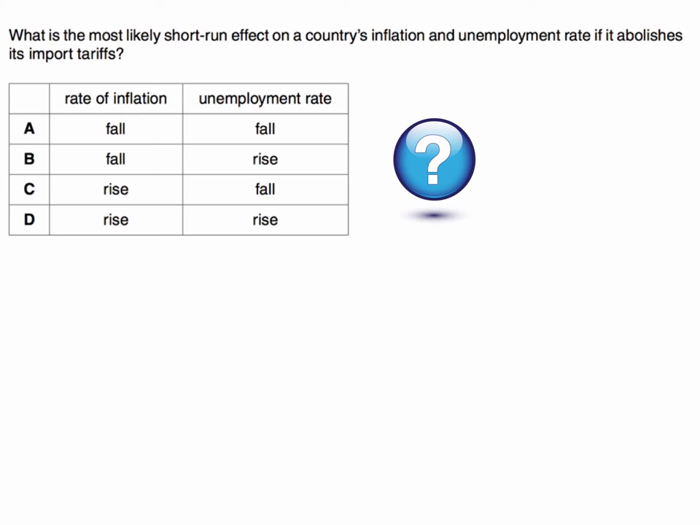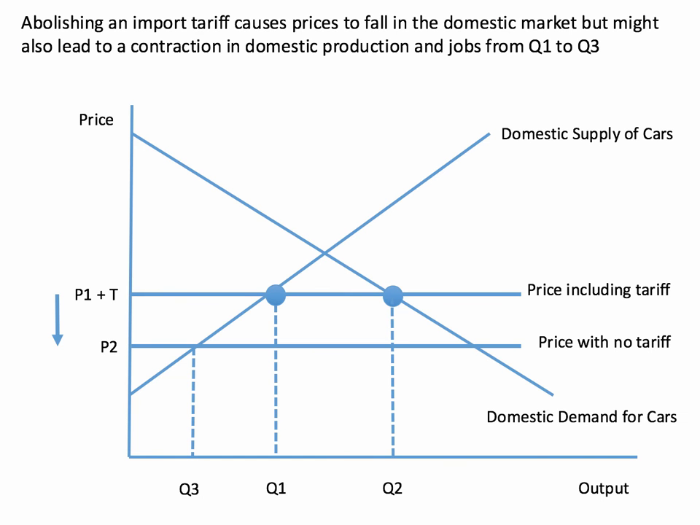So the correct answer to this question is B. The rate of inflation is likely to fall. The rate of unemployment is likely to rise. A lot of students prepare for exams and can show a diagram showing the impact of imposing a tariff. Of course, the question is about abolishing, effectively cutting a tariff to zero. So let's have a quick look at the reason why it's B.